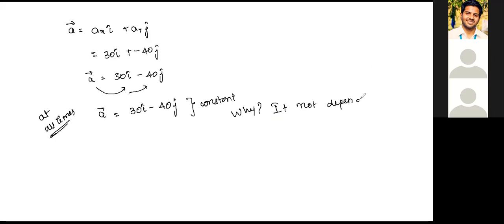Very important. Some students understand it a little later, but if you have understood it now, excellent, right? So here acceleration is not dependent on time, and therefore it is constant. Any constant quantity is not changing with time, right? So here this is what is acceleration.